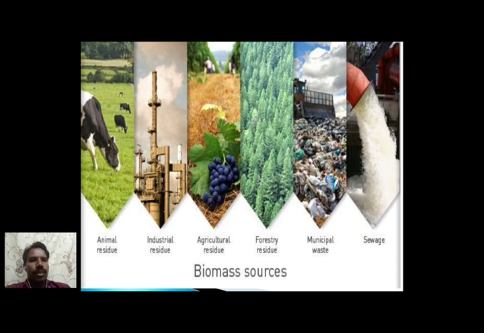These are biomass resources: animal residue, industrial residue, agricultural residue, forestry residue, municipal waste and sewage. All these types of waste we can use as sources of biomass. It is most popular and very suitable to generate power from wastes.